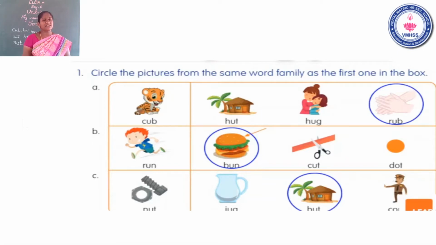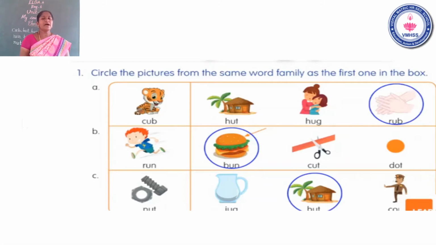What is the first word? Cub. Very good. The cub is in the separate column. Listen, the remaining 3 words. Which one belongs to the cub word family? You will find the answer. Now I will read all the words.